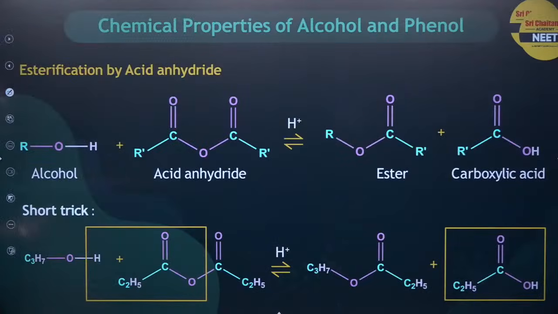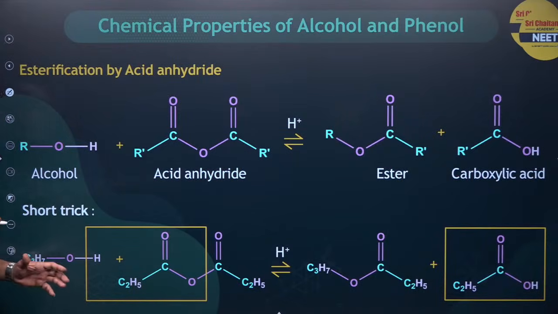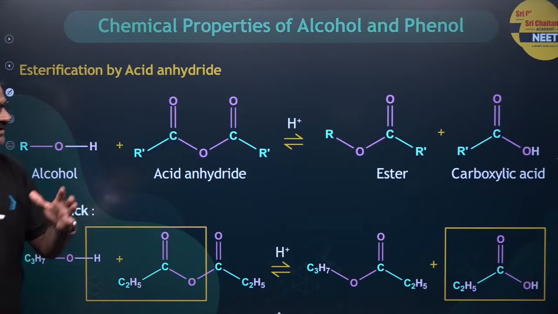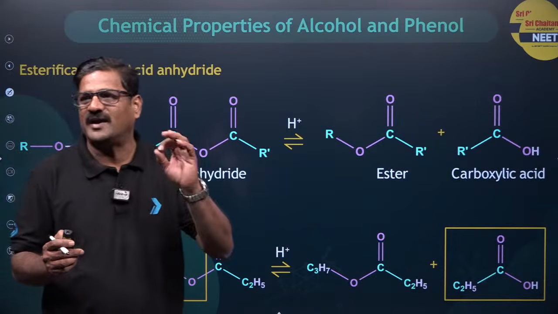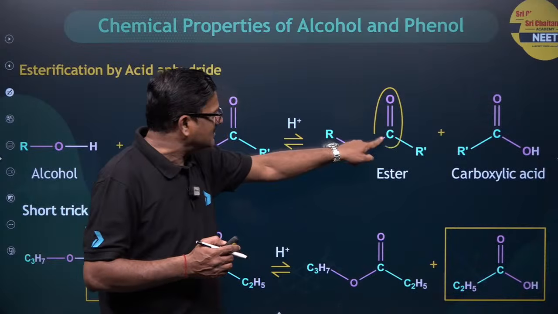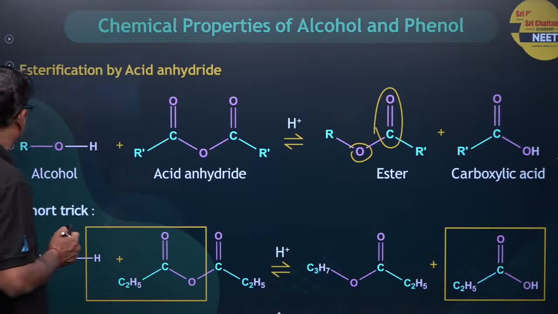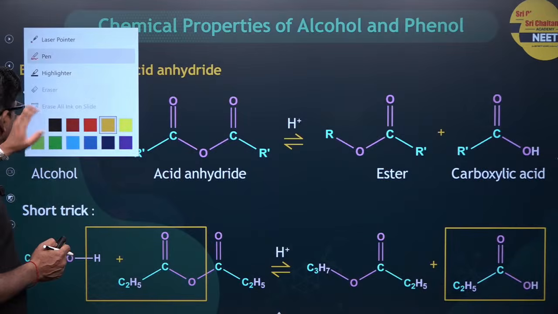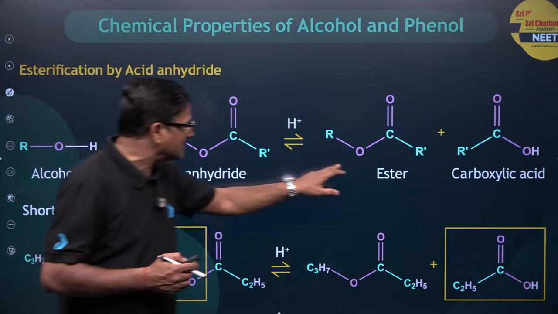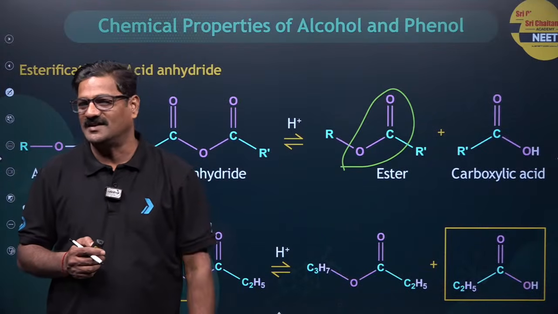And also, when you see alcohol and an acid anhydride, you are going to get an ester. Similarly, it is going to give different types of ester. You have to understand, my dear children, that whenever this comes, you should not simply say it is a ketone or an ether. No, it is not a ketone or an ether. Rather, it is going to be an ester functional group. You have to spot it out, isn't it, Adarsh?